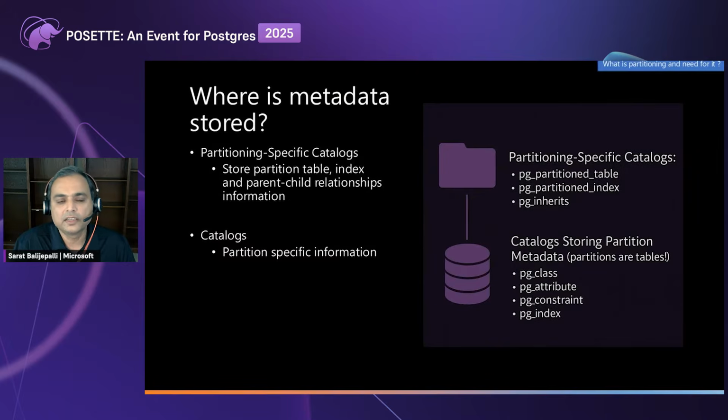So, where is the partition tables' metadata getting stored? There are different catalog tables specifically for partitions. Those are pg_partitioned_table, pg_partition_index, and pg_inherits. They store the metadata about the partition table, partition indexes, and parent-child relationships. And of course, the usual pg_class, pg_attribute, pg_constraint, and pg_index are also used, where the column details and constraint details and others related to parent and child tables get stored. So this is more broadly about the metadata or catalog tables associated with partitions.